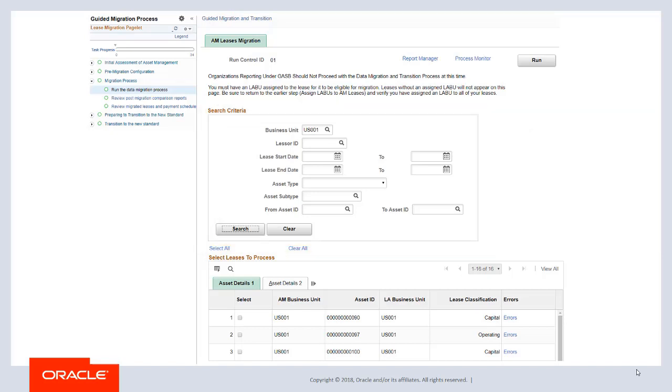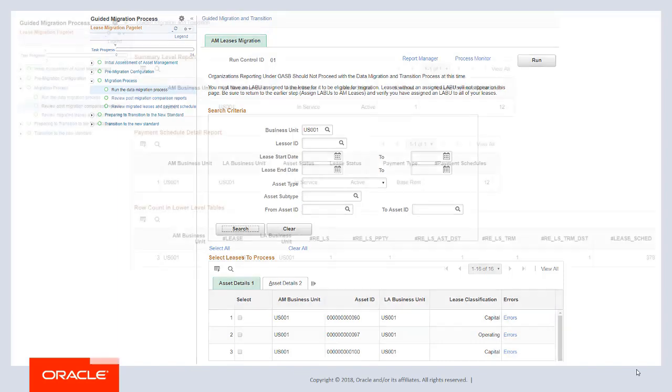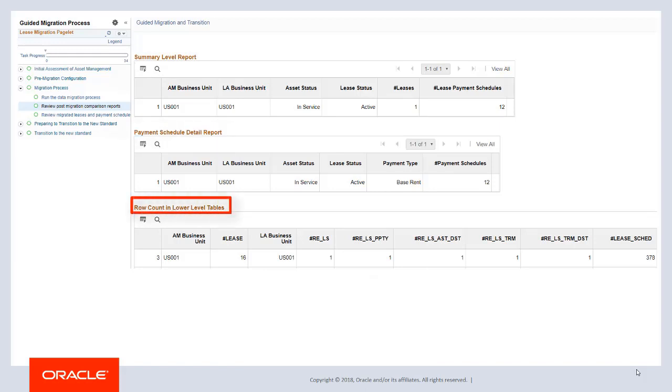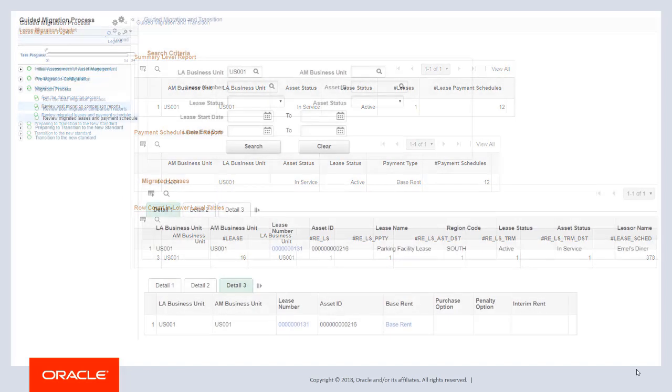Incomplete information will prevent you from migrating an asset. Use the Errors link to view errors, take action to resolve, and then rerun the migration for an asset. Use the listed reports to compare a count of leases in AAM to a count of leases migrated to LA. This includes a summary by business unit and payment type, as well as row counts in lower-level tables in lease administration.